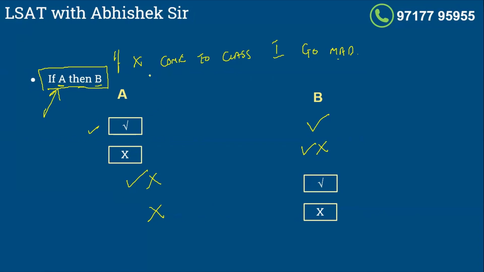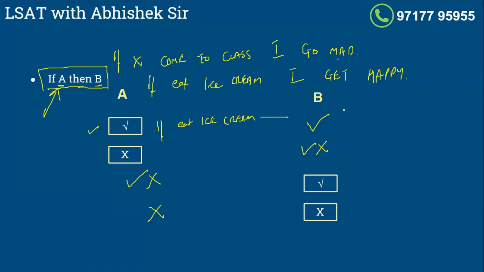Let me give you one more example. If I eat ice cream, I get happy. So what are two deductions that we can make, guys? Yes, the two deductions are, number one, if I eat ice cream, I will get happy. This is the first deduction. And the second deduction is, if I am not happy, then from this you can conclude, I did not eat ice cream.